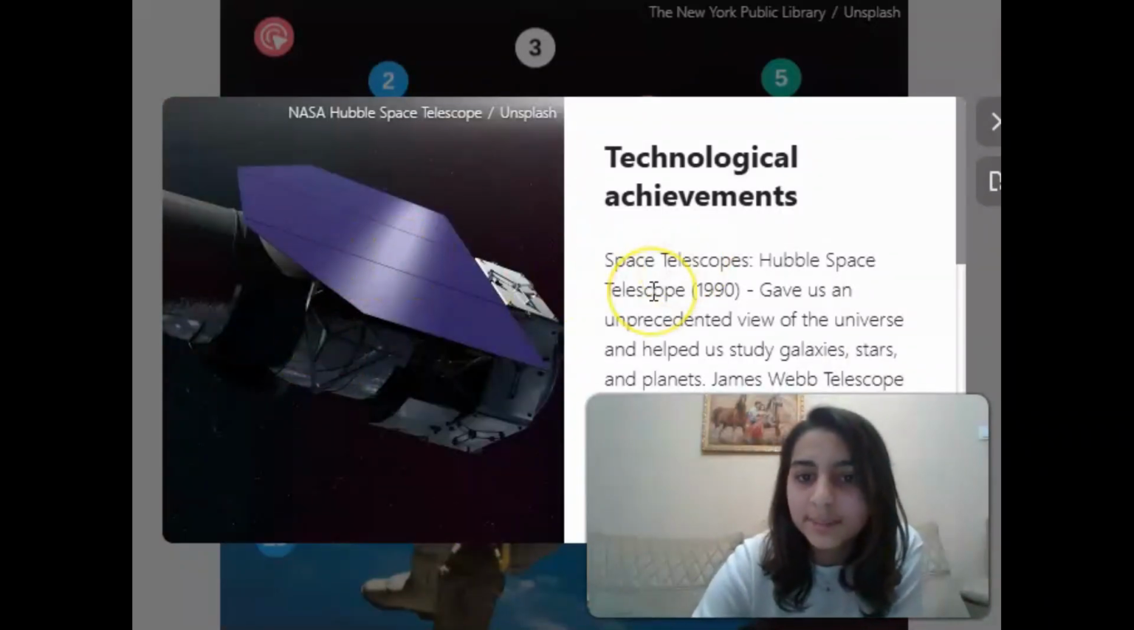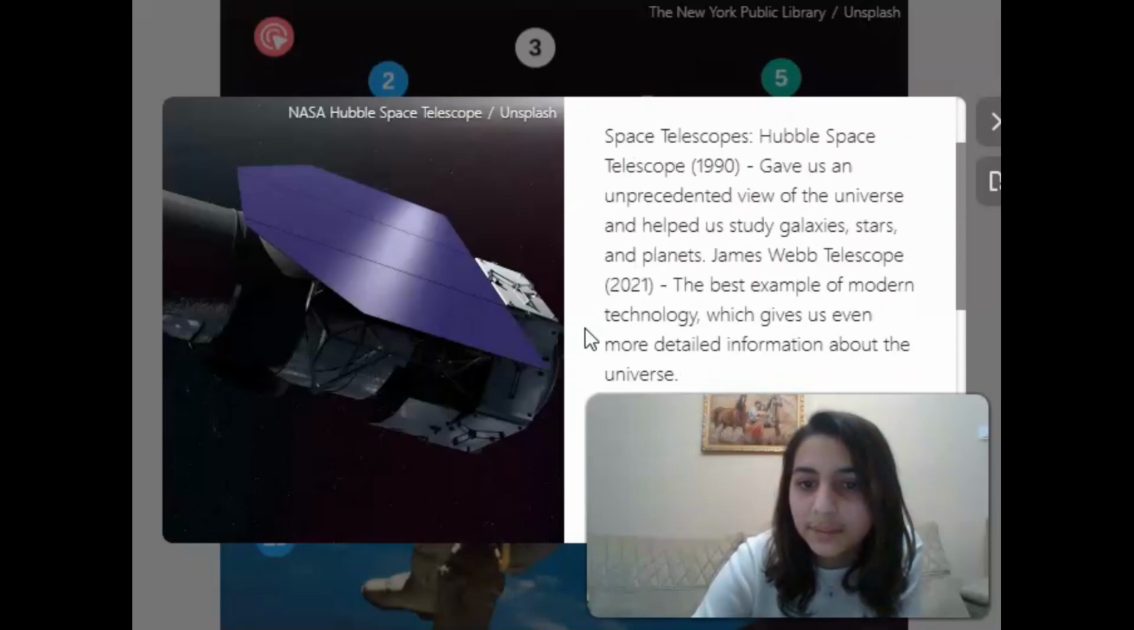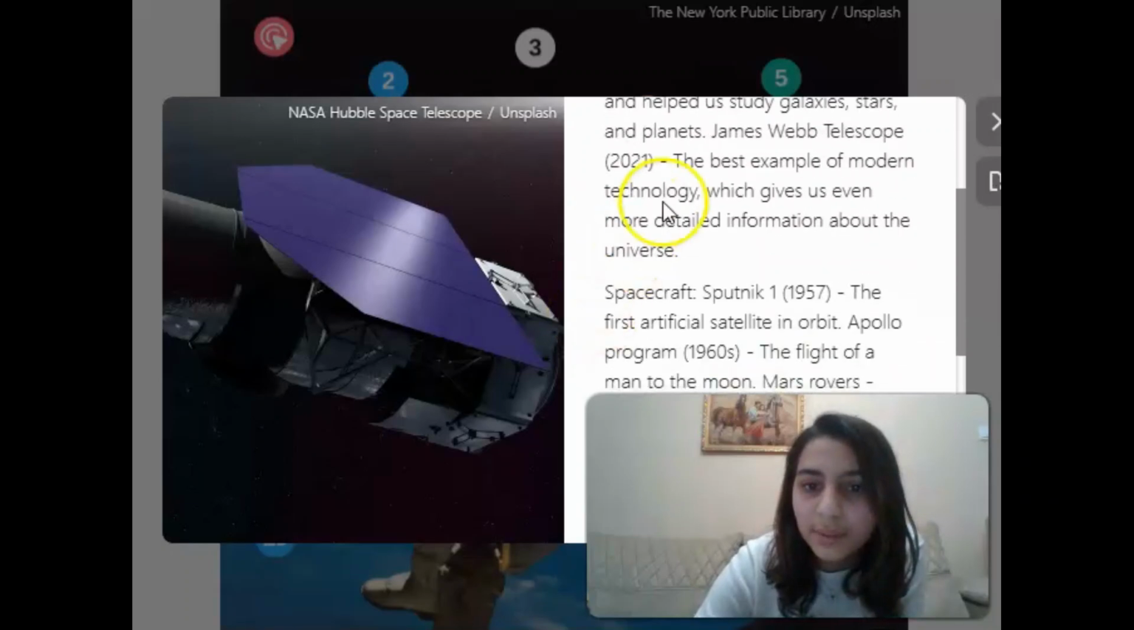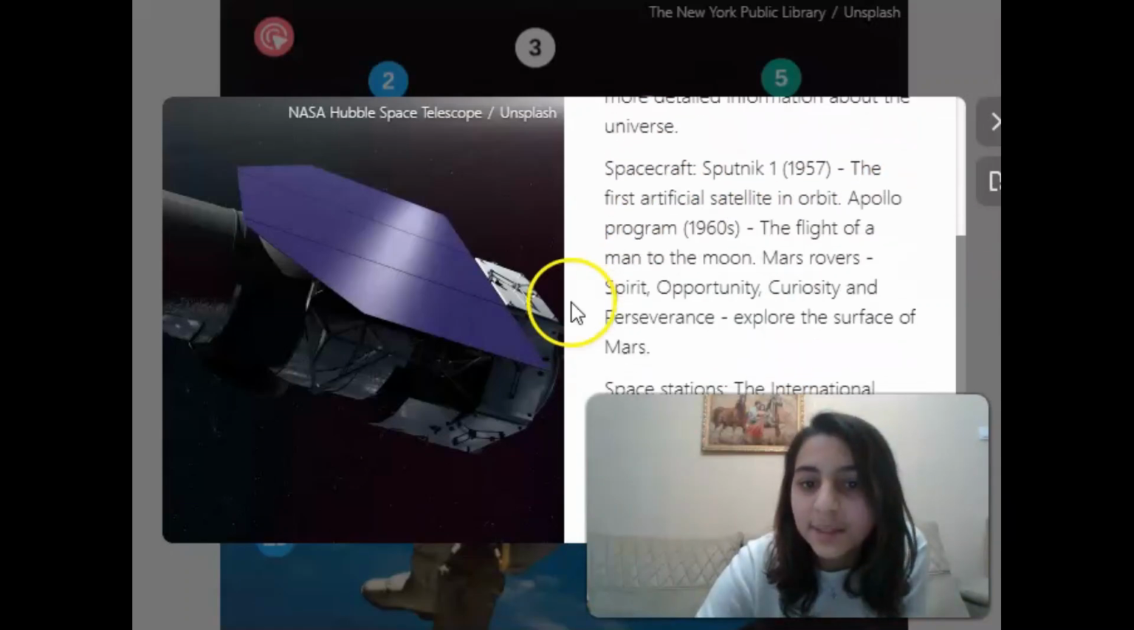Technological achievements: Space telescopes. The Hubble Space Telescope, 1990, gave us an unprecedented view of the universe and helped us study galaxies, stars, and planets. The James Webb Telescope, 2021, the best example of modern technology, gives us even more detailed information about the universe. Spacecraft: Sputnik 1, 1957, the first artificial satellite in orbit.